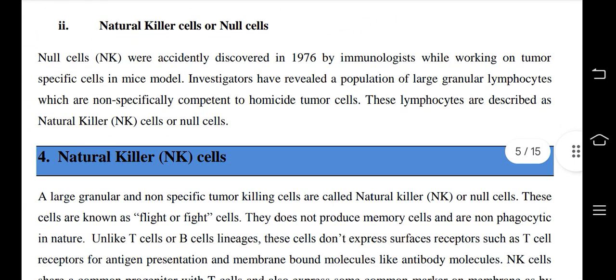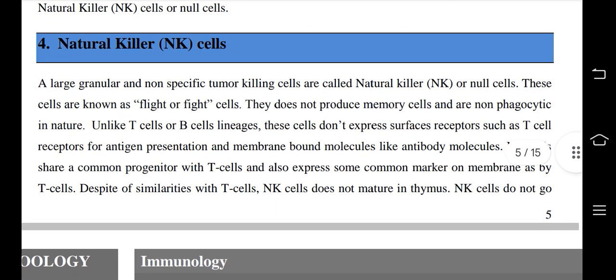Natural killer cells or null cells. Null cells were accidentally discovered in 1976 by immunologists while working on tumor-specific cells in a mouse model. Investigators revealed a population of large granular lymphocytes which are non-specifically competent to kill tumor cells. These lymphocytes are described as natural killer cells or null cells.